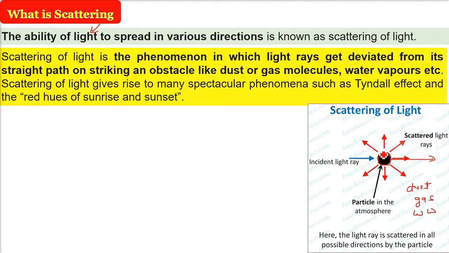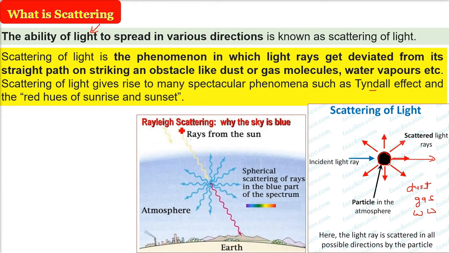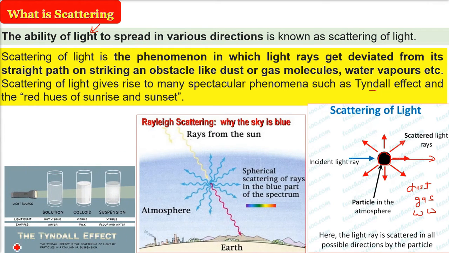If it were a solid, it may strike back somewhere, but because mostly we have permeable, semi-permeable kinds of gas molecules, dust, water vapor, therefore it gets deviated and scattered. So we have very famous phenomena which we observe: the Tyndall effect and the red hues of sunrise and sunset. That is, in the day, the sun or the atmosphere looks different than in the evening. So let me tell you about the Tyndall effect.